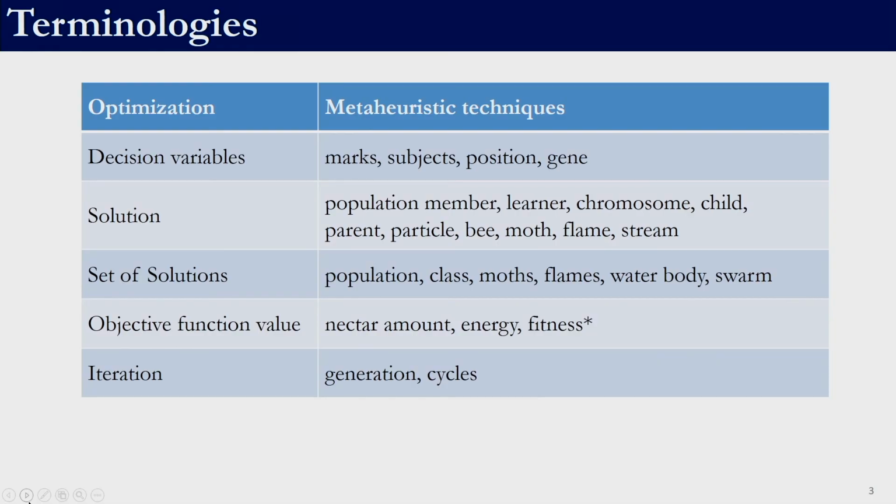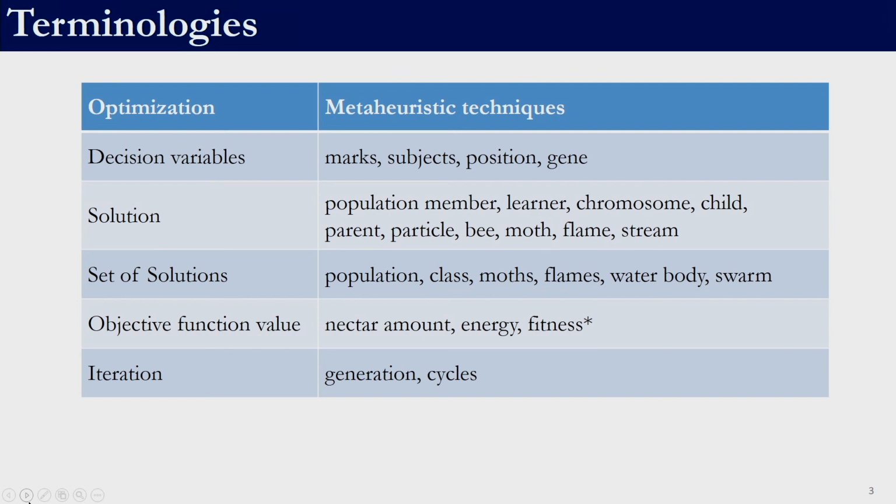Before getting into TLBO, let us familiarize ourselves with the terminologies that we will be using in meta heuristic techniques and how they relate to the terminologies we have been using so far in optimization. So, for example, in optimization we were using decision variables. So, decision variables are also known as marks or subjects or position or gene depending upon the meta heuristic technique that we are working with. A solution is called as a population member, a learner, chromosome, child or parent, whereas a set of solutions are known as population, class, moths, flames, water body or swarm.